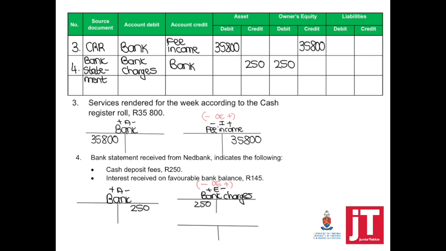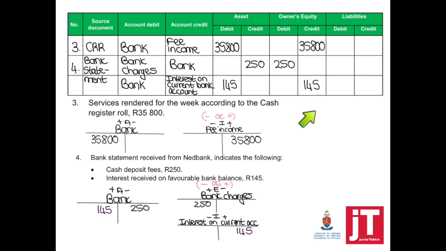And then the second part of this, interest received on favorable bank balance means bank was debited and account credited, interest on current account. It's an income which will have a positive effect on my owner's equity. You don't need to write bank statement again. All we're going to write is bank is debited, interest on current bank account is credited, assets, debit, owner's equity, credit.